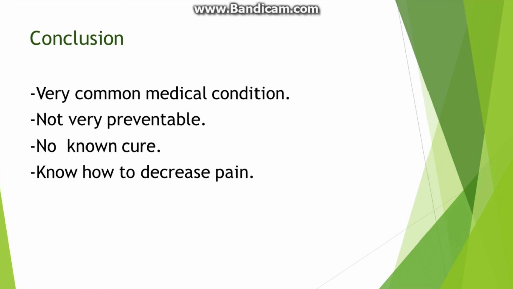In conclusion, arthritis is a very common medical condition that affects many people around the world today. This disease is not very preventable because some of the risk factors are family history, age, and gender, which people can't control. Unfortunately, there is no known cure for this disease, and the only thing people can do is try to decrease the symptoms like swelling and inflammation. There is no way to stop the progression of arthritis. The only thing to do is try to slow down the progression.